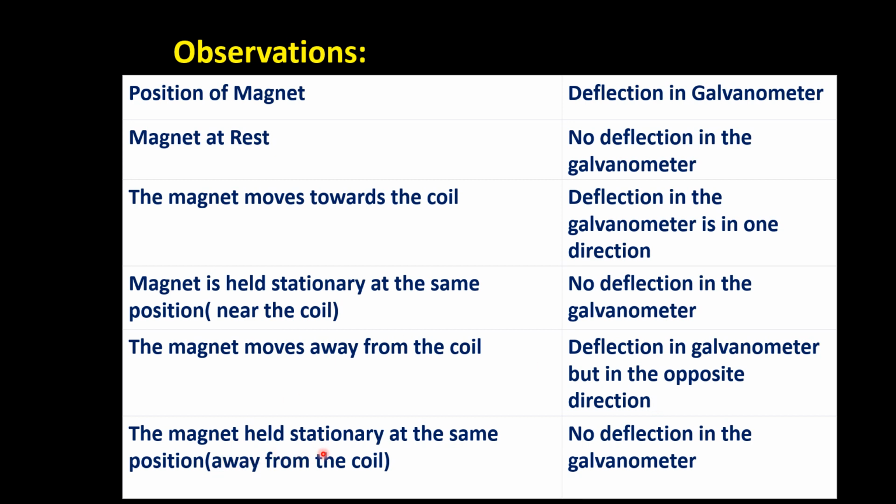And if the magnet is held stationary at the same position away from the coil, then again there is no deflection in the galvanometer. So one thing is clear from all these observations: there should be some relative motion between the magnet and the coil. Either of these two should have movement. If any one of them is stationary, then there is no EMF induction or deflection in the galvanometer. And that is what Faraday proved.